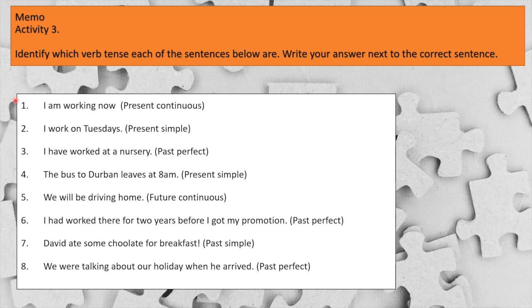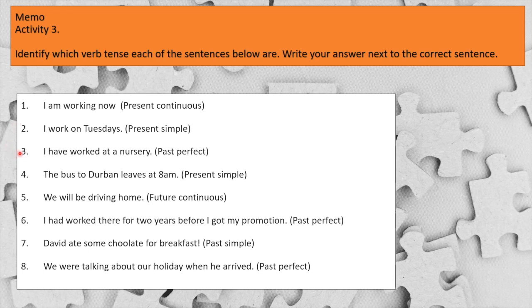I am working now. The ing indicates to me that it's continuous, and the am is in present tense. Number 2. I work on Tuesdays. Present simple. It's just the verb on its own, and it's in present tense.